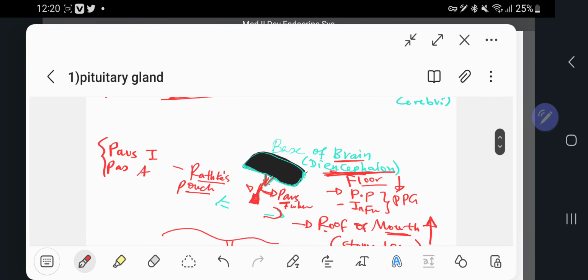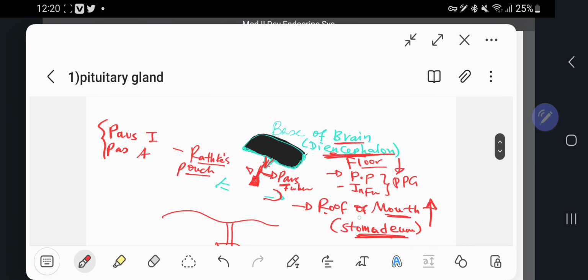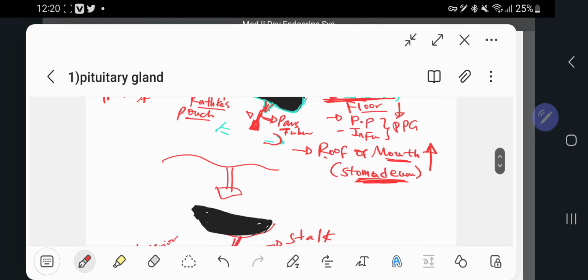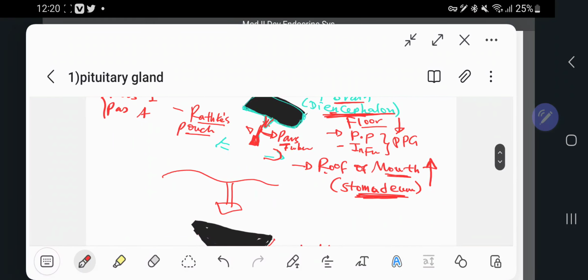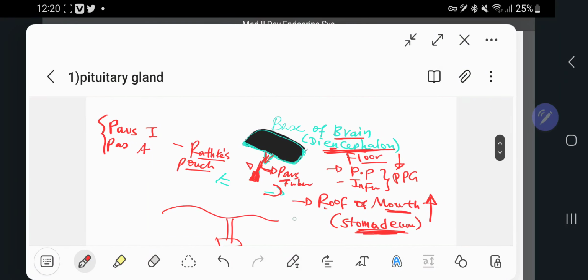So how do they differentiate into these important parts? The upgrowth of the roof of the mouth, the stomatodeum, which is Rathke's pouch, differentiates into pars intermedia and pars anterior, or pars distalis. The downgrowth of the floor of the diencephalon gives you pars posterior and infundibulum.